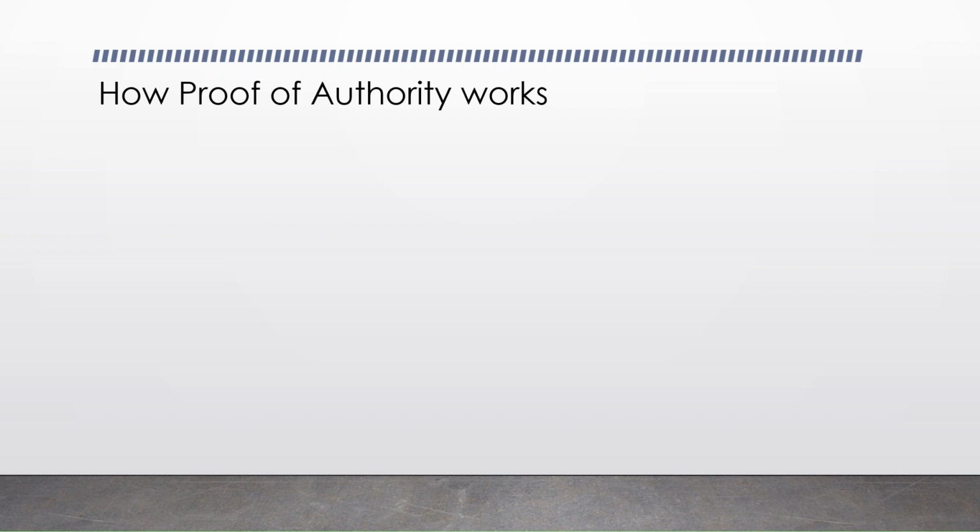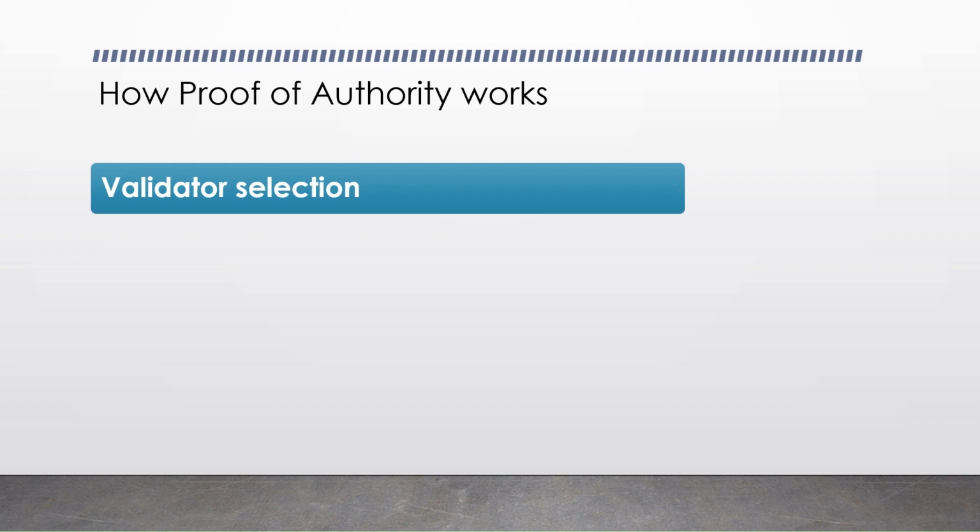Let's take a look at how all this works. So first, we have validator selection, right? So the network operators vet these potential validators based on their identity, reputation, and trustworthiness. This may include legal documentation, background checks, or industry credentials.